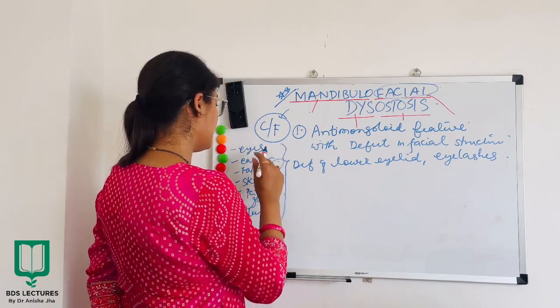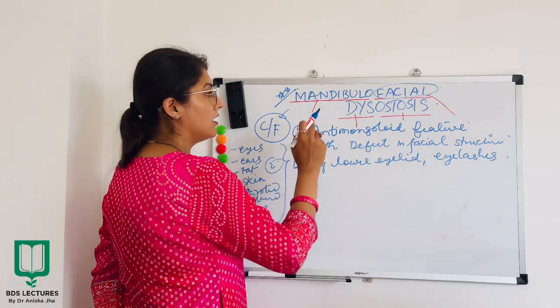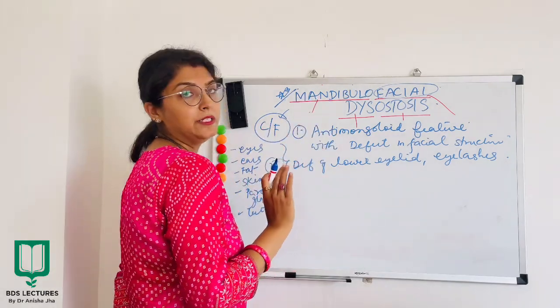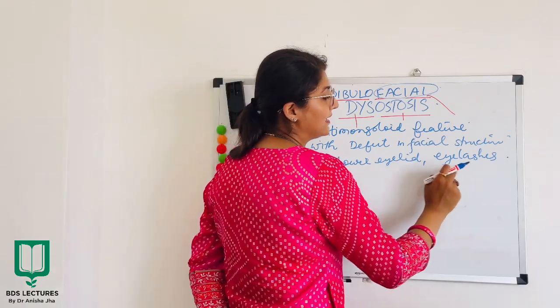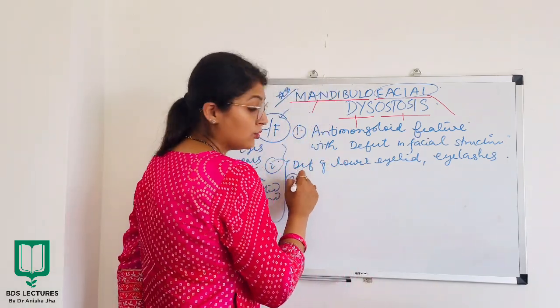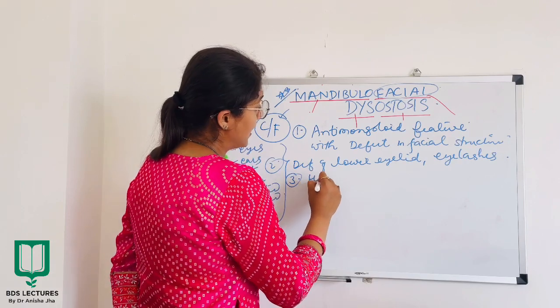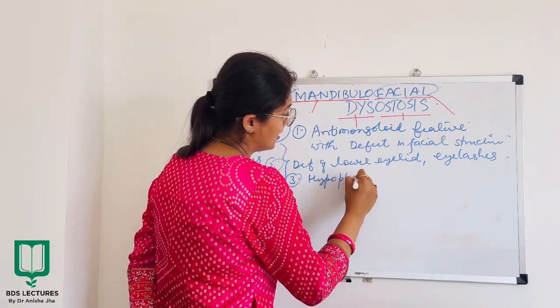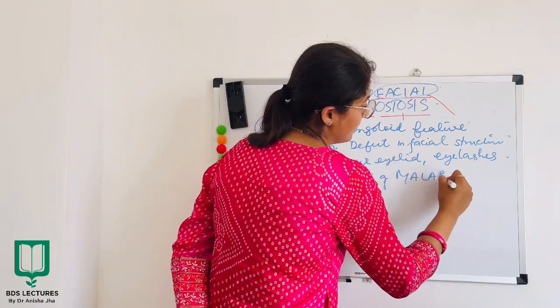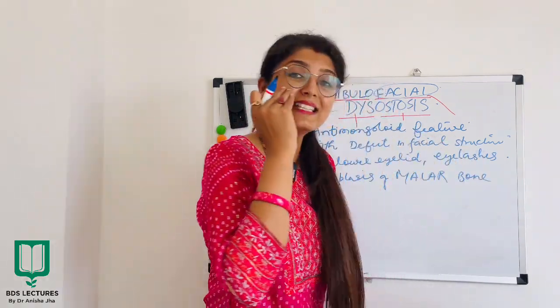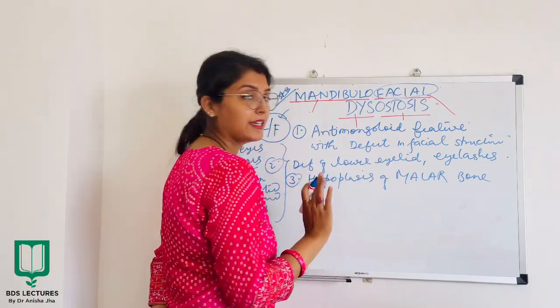Each and every structure is going to get defected in this anomaly. So, I talked about deficiency of lower eyelid and eyelashes. You will also see hypoplasia of malar bone. This structure will be hypoplastic in nature.